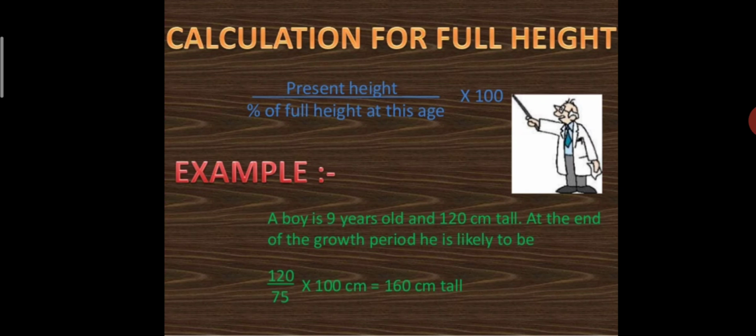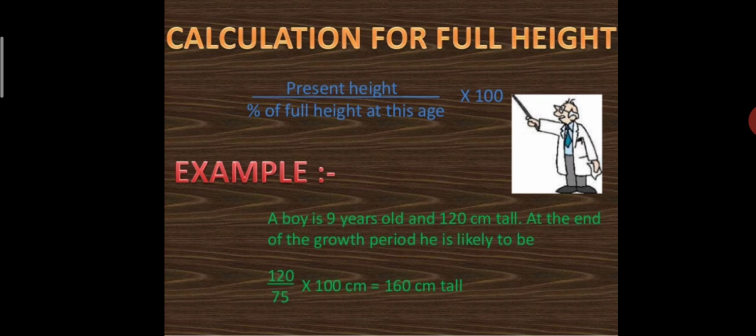Let's see one example. A boy is 9 years old. It means that his present height is 120 centimeters tall. At the end of the growth period, he is likely to be how tall? How do we calculate how much full height there is? See students, 120 is the present height.